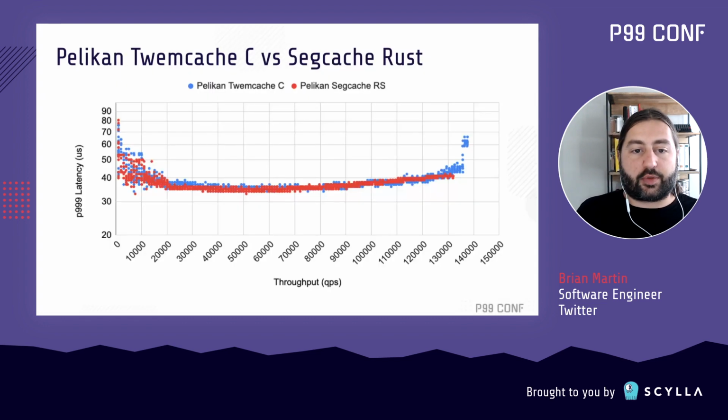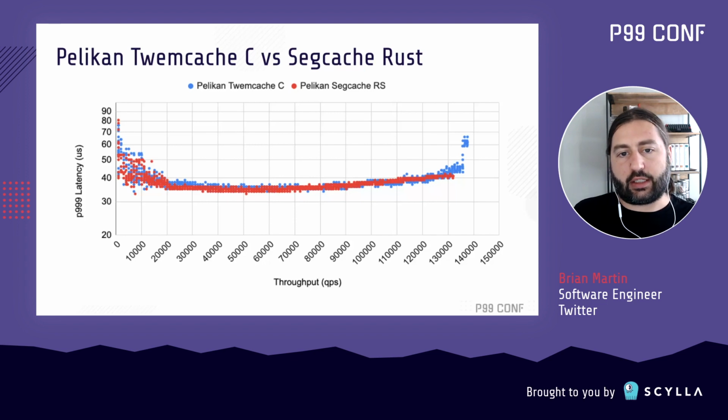And to show what our end result was in terms of some benchmarks, here we're looking at the implementation of Pelikan Twemcache in C versus the resulting Segcache server in Rust. The Twemcache implementation in C is shown in blue, the Rust version in red, and again here we're looking at the P99 latency versus throughput.